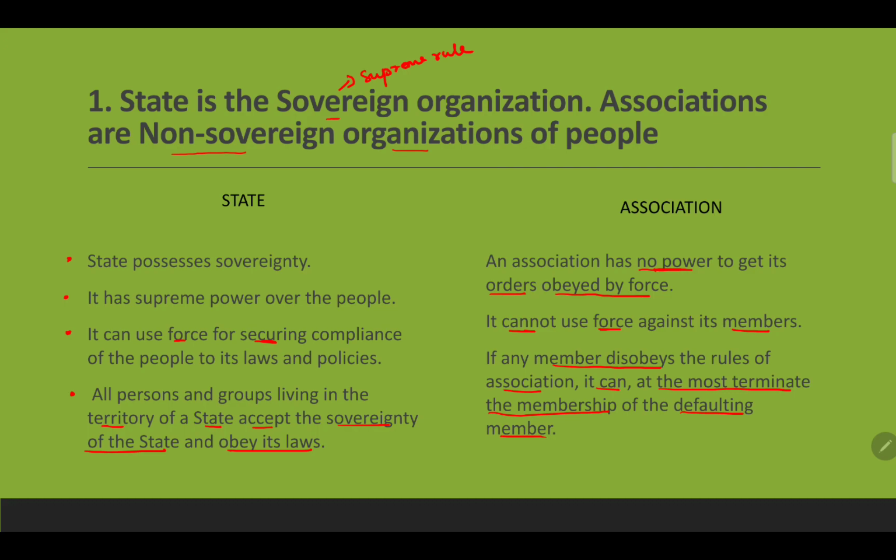A group of people will come together and decide that, okay, this person is not following the rules of the association, so we can dismiss him. From today onwards you are terminated, or you don't have to come to the association because you are not a member. There are certain norms that a group of people can pass, but it cannot use force against its member.